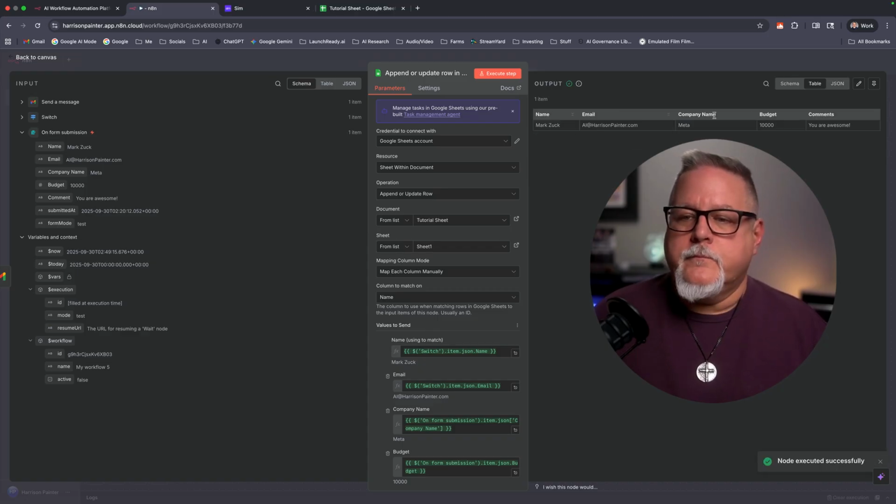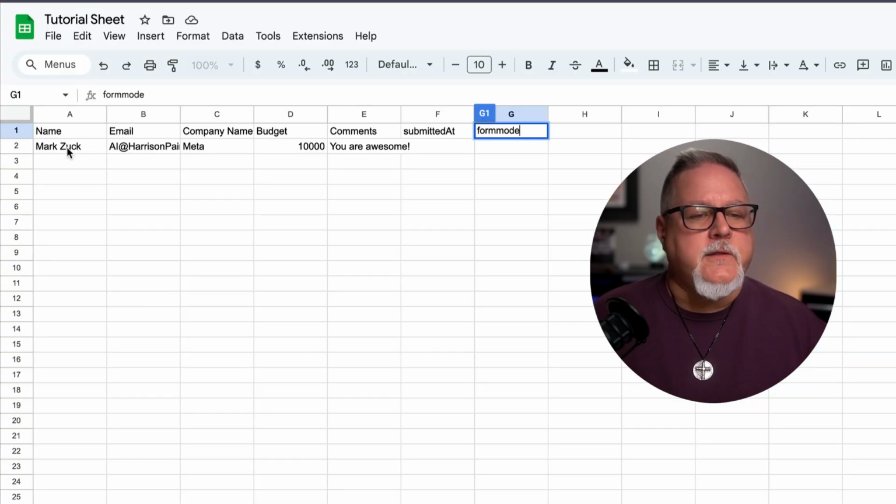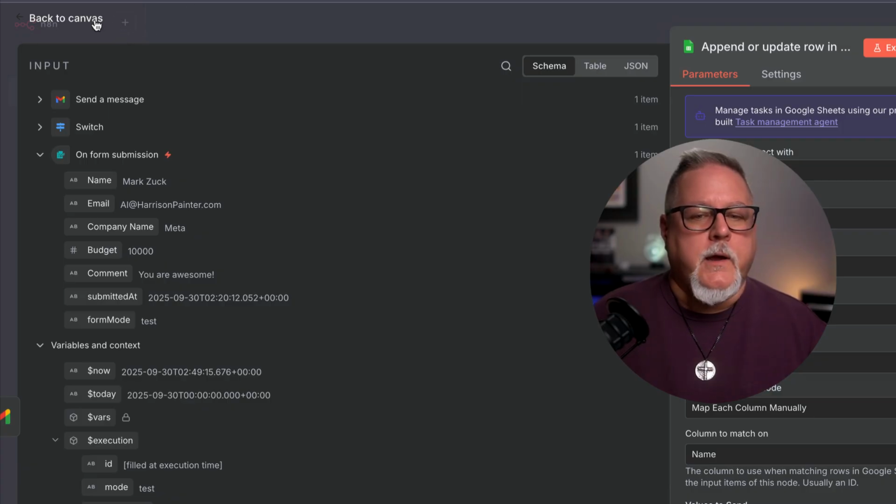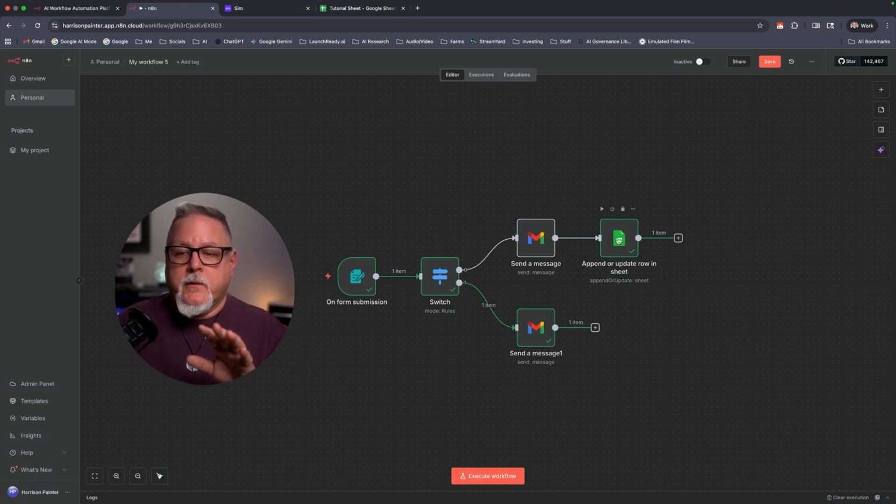And there we go. Now let's go to our Google Sheet, and you can see name is here, email's here, company, budget, and the comments. So everything is working. Okay, now we can either copy and paste this down here, or we can just hook this one up to that Google Sheet. And then we are going to have a good workflow there.